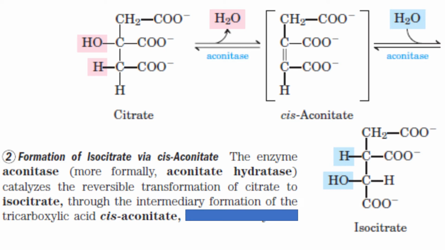What is actually happening? The H and OH together are eliminated as a water molecule in the first reaction. Then they are added back as a water molecule in the second reaction. And what happens is the interchange of hydrogen and OH group on the carbons. The intermediate product is cis-aconitate. What's the name of the enzyme? It is aconitase.